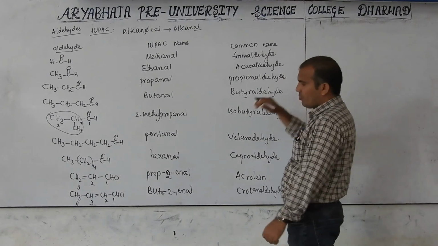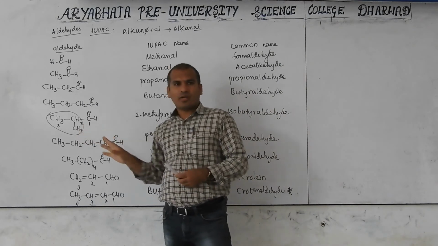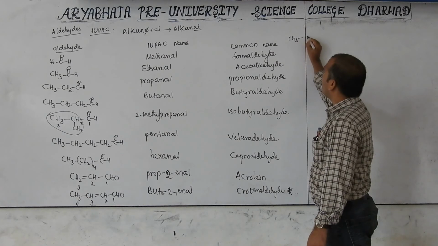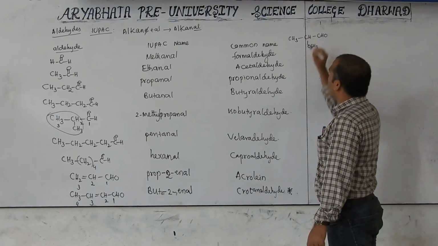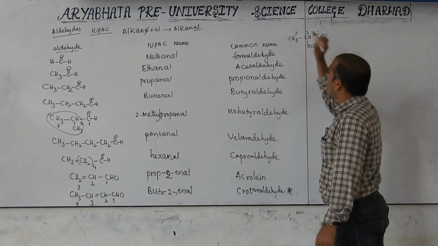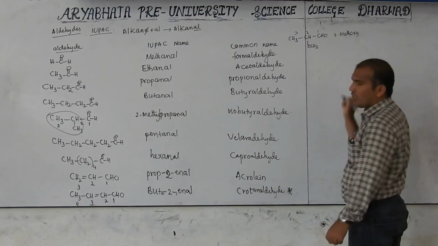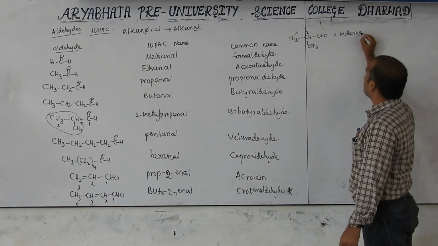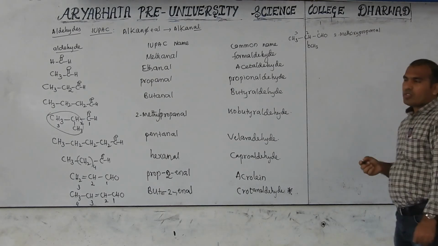So next, for example, any substituent. Here I give only a methoxy substituent. Any other substituents may also be present. Consider this is CH3, CH(OCH3), CHO. This is a compound. What is the IUPAC name? Always the carbonyl carbon carries the first number, then second number, third number. Then 2-methoxy. Methoxy is an ether; ether is always a substituent. Then 2-methoxy propanal.